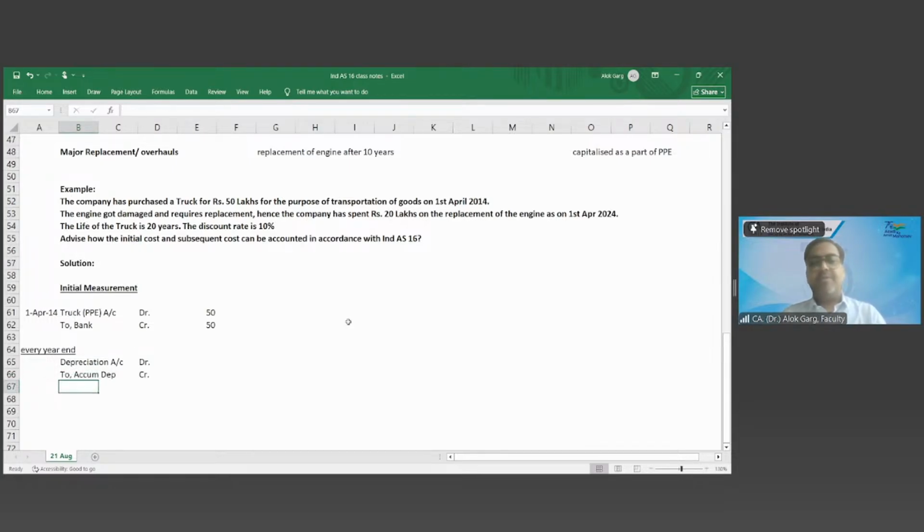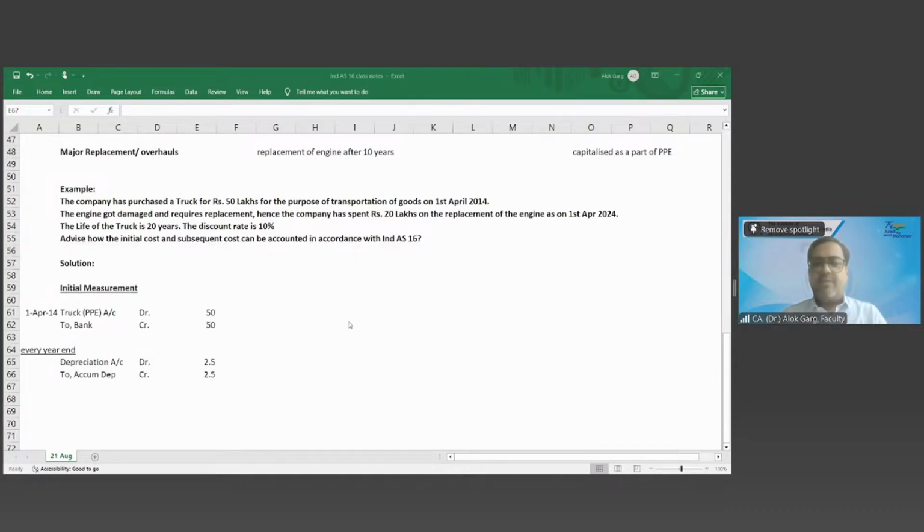What is the amount? 50 divided by 20, 2.5. This is the accounting entry, right? So my depreciation per annum is 2.5 lakh. Everybody is clear on this depreciation per annum? Yes, sir.